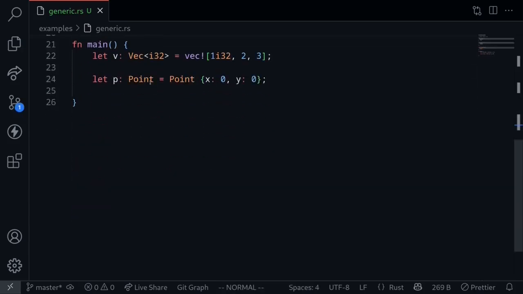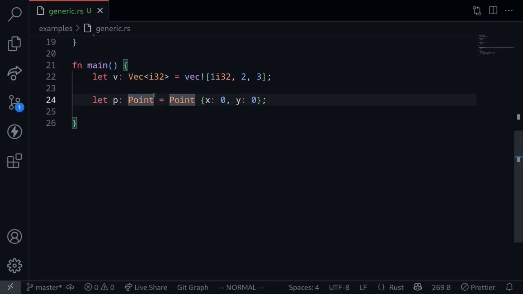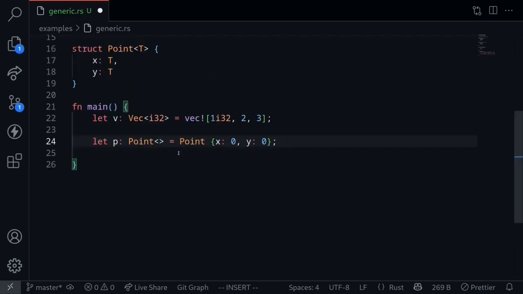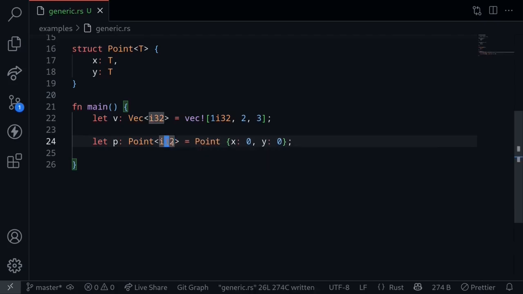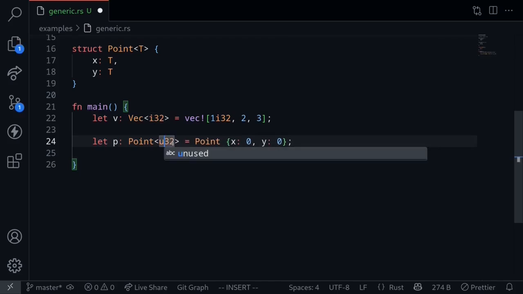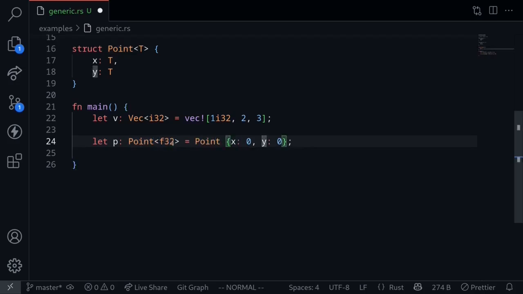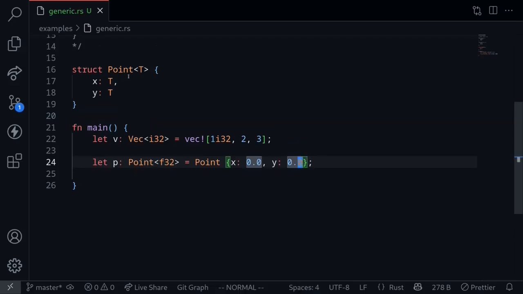Now, going to the main function, we also need to update this. Looking at the syntax for vector, we need to put in a type placeholder here. Here we'll need to put in our concrete type. If we wanted to create a point where the x and the y are i32, here we'll put an i32. If you wanted to create a point with u32, you will replace this i32 with a u32. And finally, if you wanted to create a point of the type float f32, then we will replace the u32 with f32. And also, we'll need to update the data that is stored. We'll need to say 0.0 to make sure that this is a float. So this is an example of how to create a generic data type.